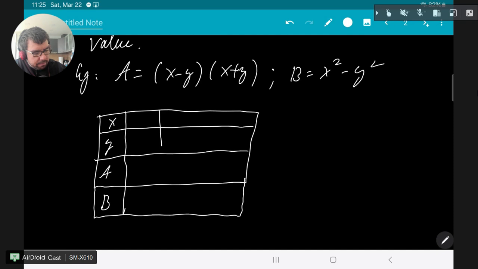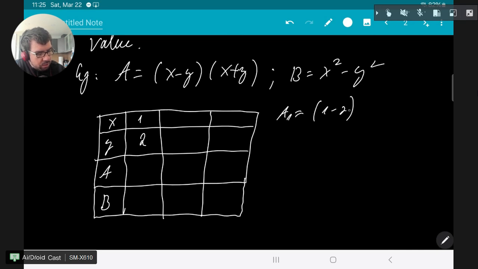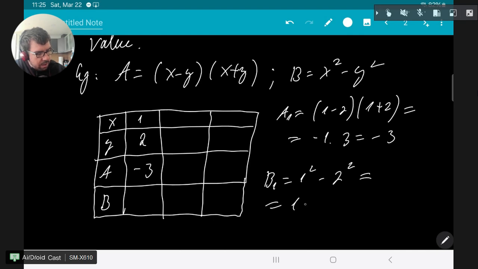So let's give three values. Let's say x equals 1 and y equals 2. Let's calculate a. So a in the first case will be 1 minus 2 times 1 plus 2. So this is minus 1 times 3, which is minus 3. So a will be minus 3. What is b? In the first case it will be 1 squared minus 2 squared, which is 1 minus 4, which is minus 3 again. So you see, a and b are the same, okay?